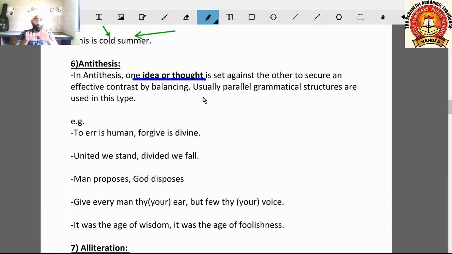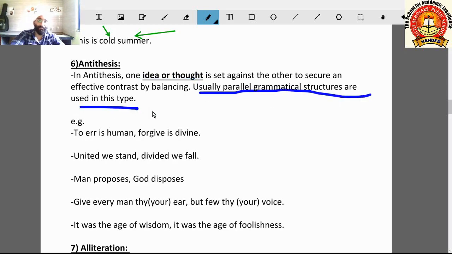Here, two ideas are used which are opposite to each other or in contrast to each other, and they are kept together to make a balance in the sentence, to convey a different meaning. Usually parallel grammatical structures are used in this type. Parallel grammatical structures means what? That we will see in the example.